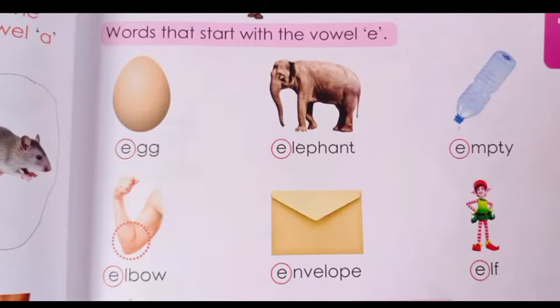Next, page number 17. Words that start with vowel E. See, all the words here start with vowel E. So let's read it. E-G-G, egg. E-L-E-P-H-A-N-T, elephant. E-M-P-T-Y, empty. Empty. E-L-B-O-W, elbow. E-N-V-E-L-O-P-E, envelope. E-L-F, elf.